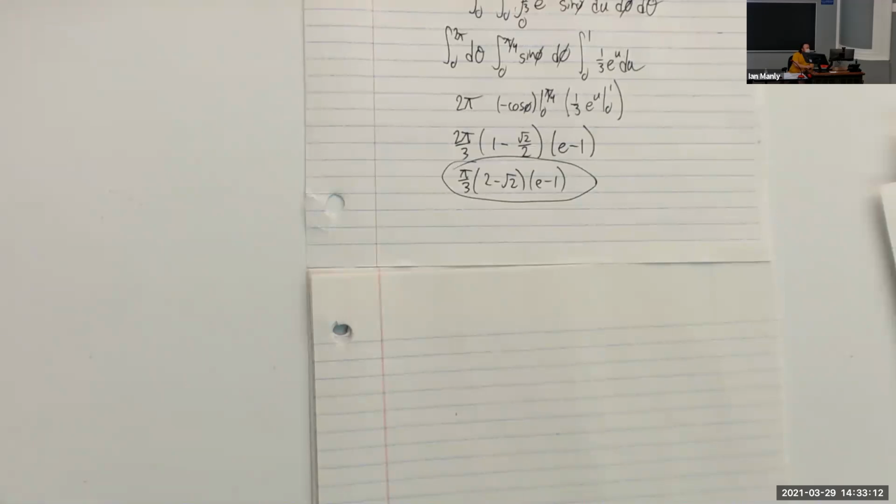Find the area of the region bounded by the lines y is 0, y is 2, y is 2x, and y is 2x minus 4. That's just doing a double integral. I think I'll maybe skip that one. I'll come back to it if we have time, but I think that one's pretty easy.